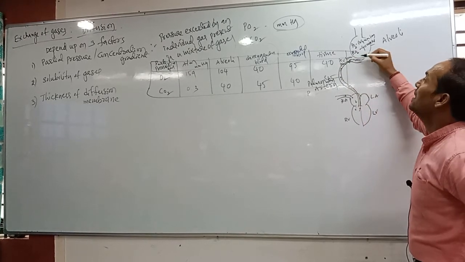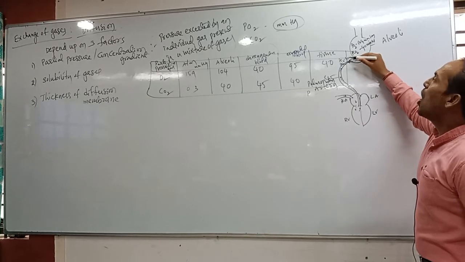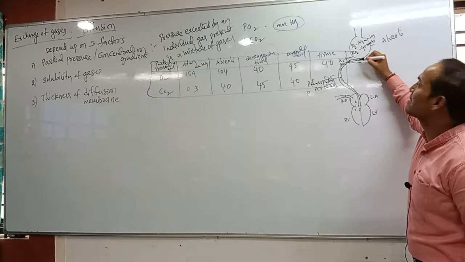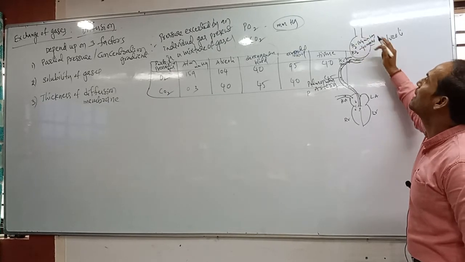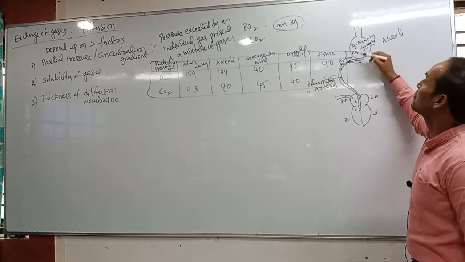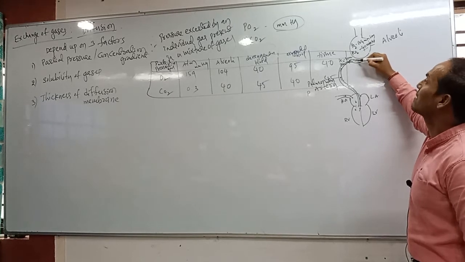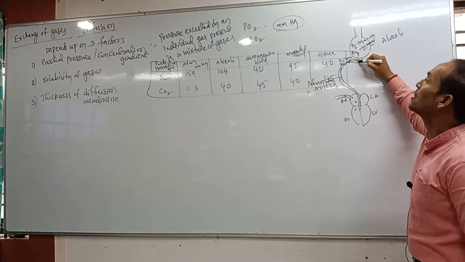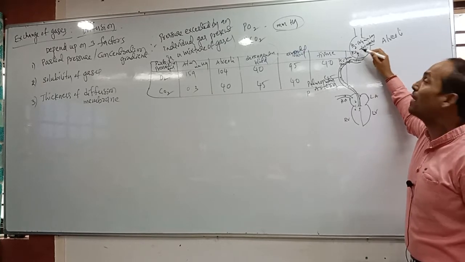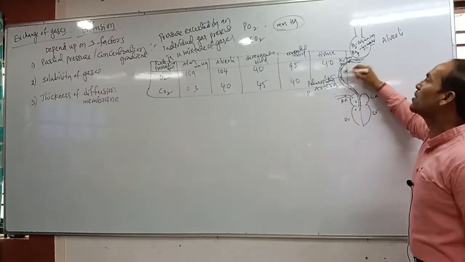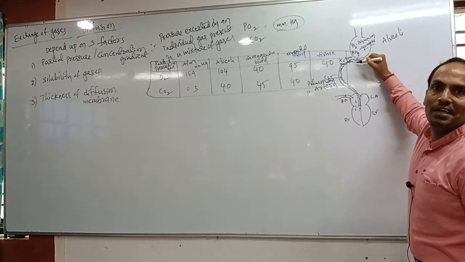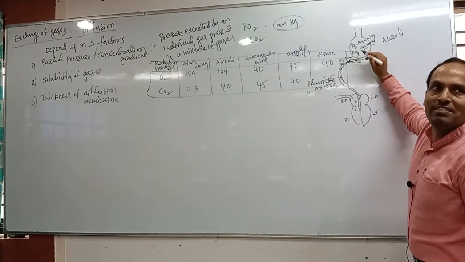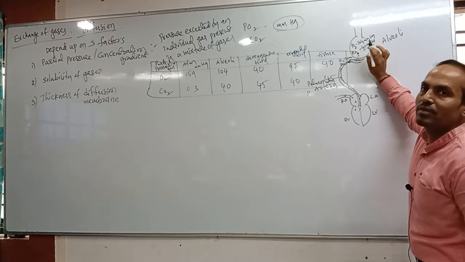45 mmHg. So in the deoxygenated blood, oxygen amount is less, and which amount is more? Carbon dioxide. But in the alveoli, which one is less? Carbon dioxide. So here carbon dioxide is more, here carbon dioxide is less. That's why the carbon dioxide moves from higher concentration to lower concentration. It is moving from the pulmonary artery to the alveoli. So carbon dioxide is eliminated from our blood.